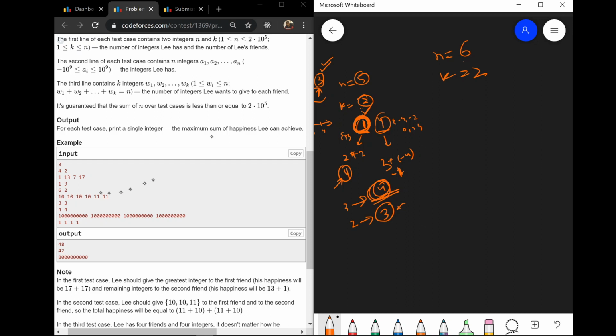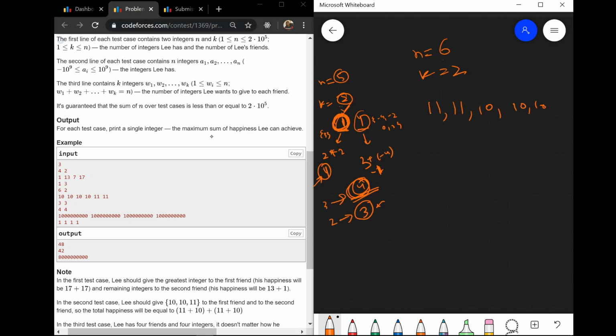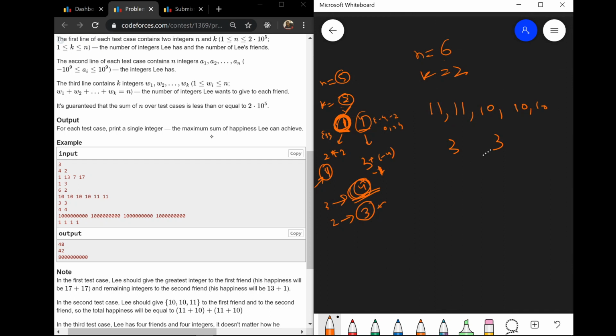So if we write this in sorted order, in reverse, in decreasing order, it would be like this. Okay, so now it is given that both of their friends would be given 3 and 3. So let's mark the blanks which we need to fill. Out of these, if we want to give 3 here and 3 here, such that max here plus min here plus max here plus min here is maximum overall.